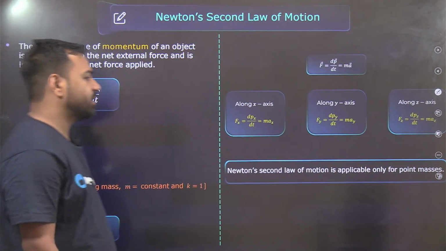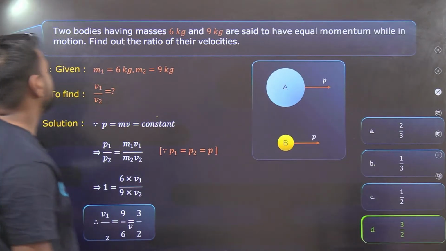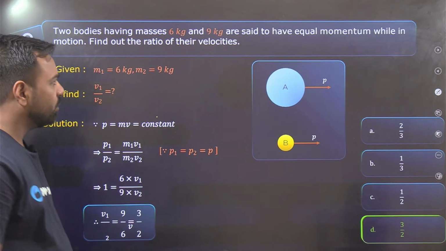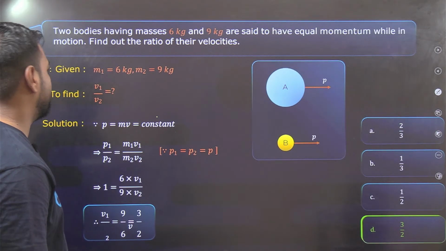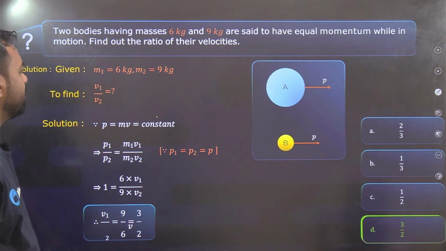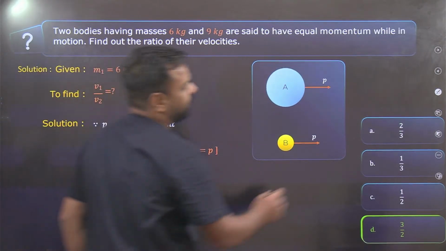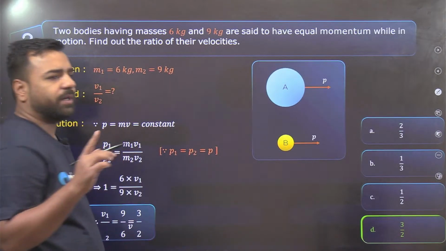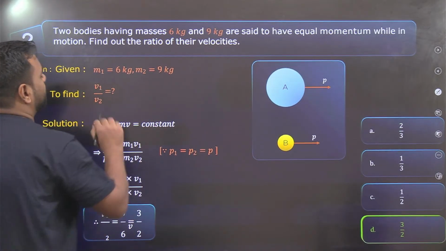Here we have a basic question, let's see if you can solve it. Two bodies having masses of 6 kg and 9 kg are said to have equal momentum while in motion. Find out the ratio of their velocities. Can you find it? Just ignore the solution part. According to the law of conservation of momentum, initial momentum and final momentum remain the same, right? But as of now, they are saying both have the same momentum.